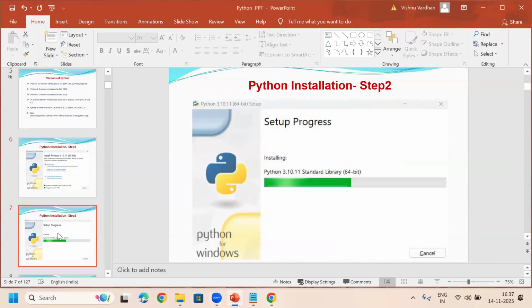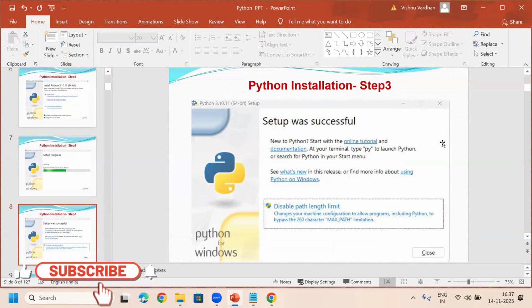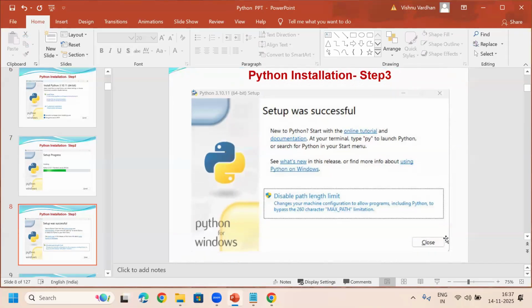Like this. In this, what happens? Python will be installed like this. Within seconds only, it is going to install. Okay, now this is the next step. Once it is finished, we can see one more screen, the confirmation message like this. Setup was successful. That's it. Very, very simple. So finally, you can close here. There is a Close button. You can click on this button and close this.